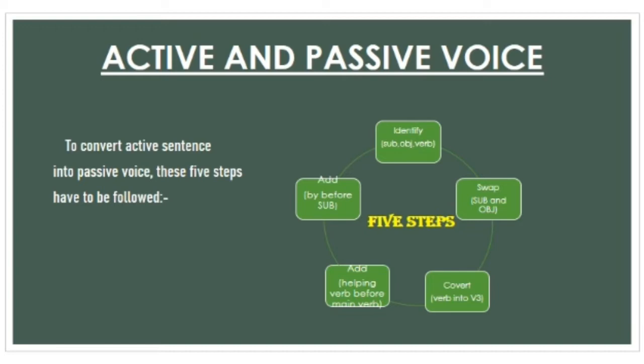Number 4, add the proper form of helping verb to be according to the tense before the main verb. As I have told you earlier, for every tense the helping verb is different. Number 5, add the preposition by before the subject.